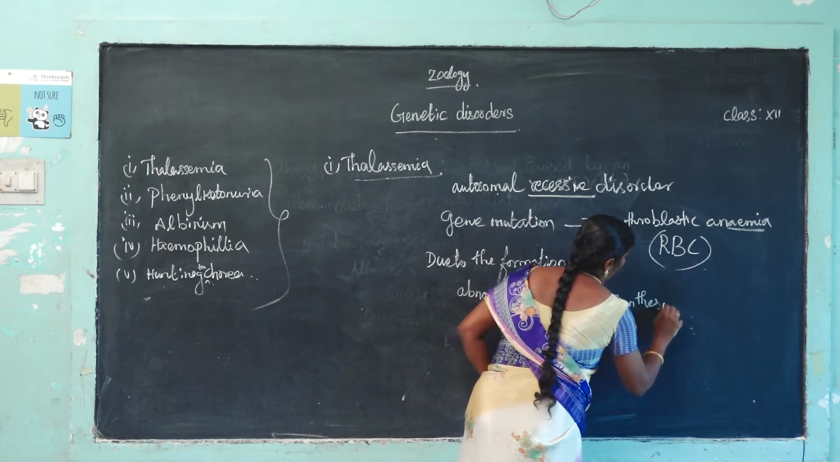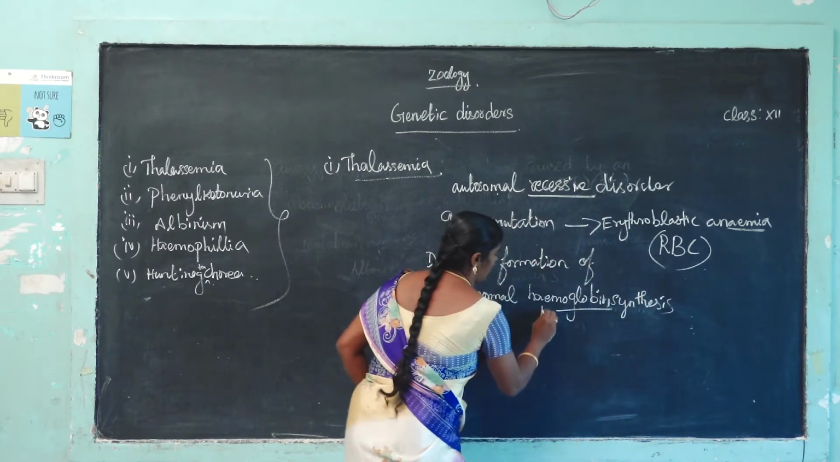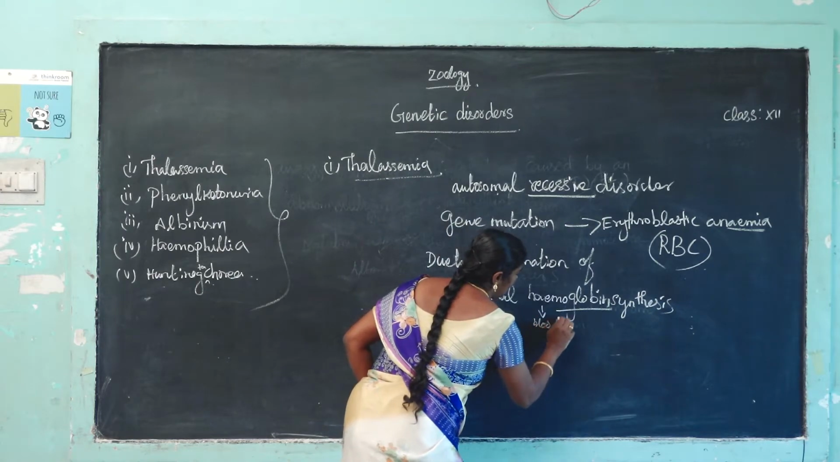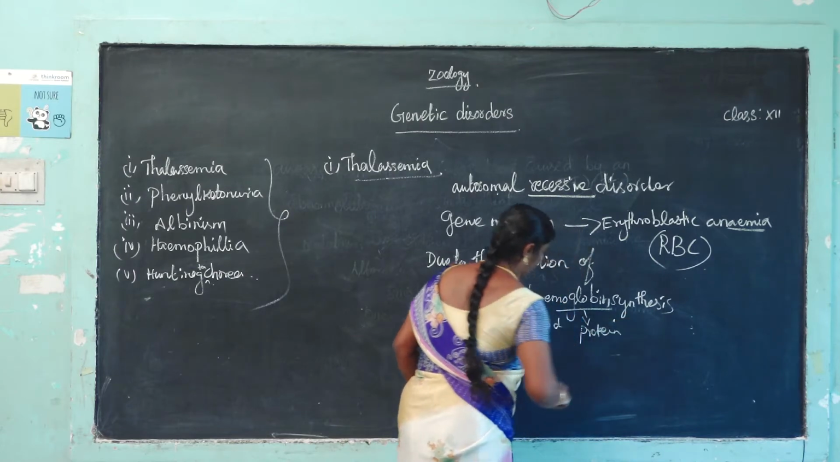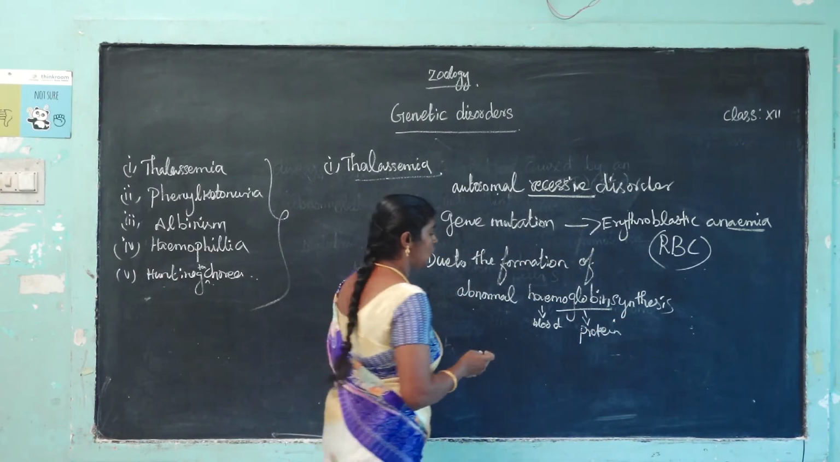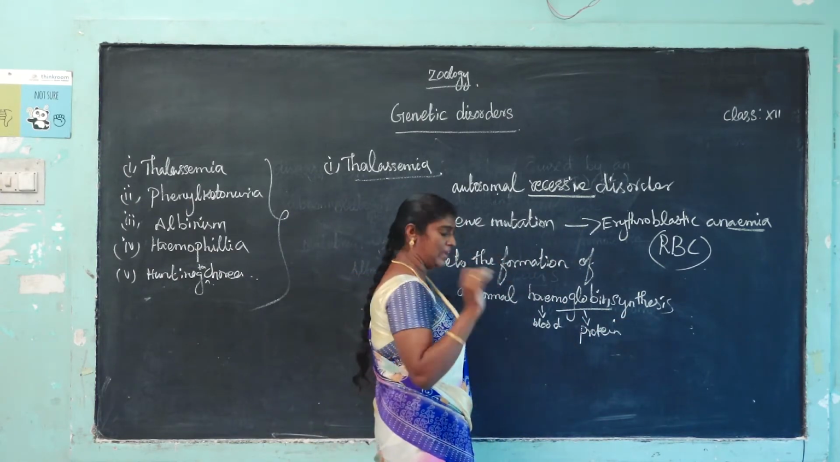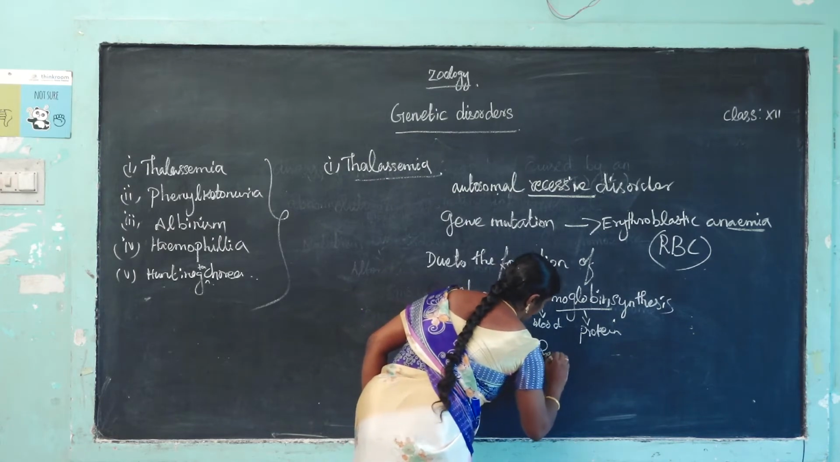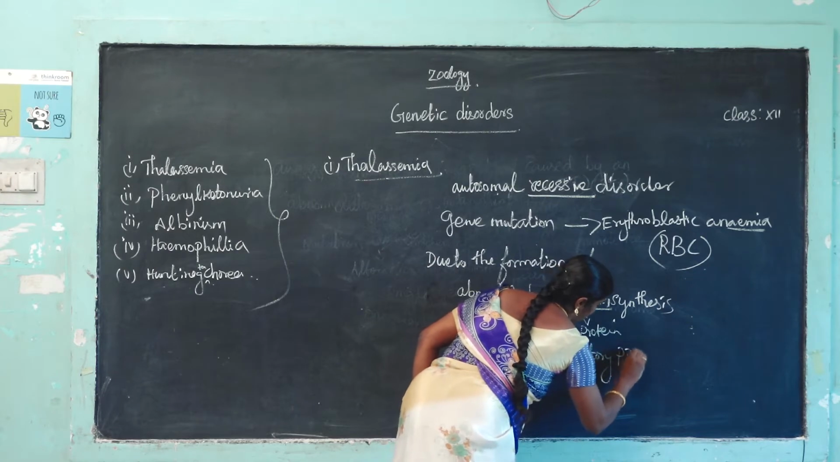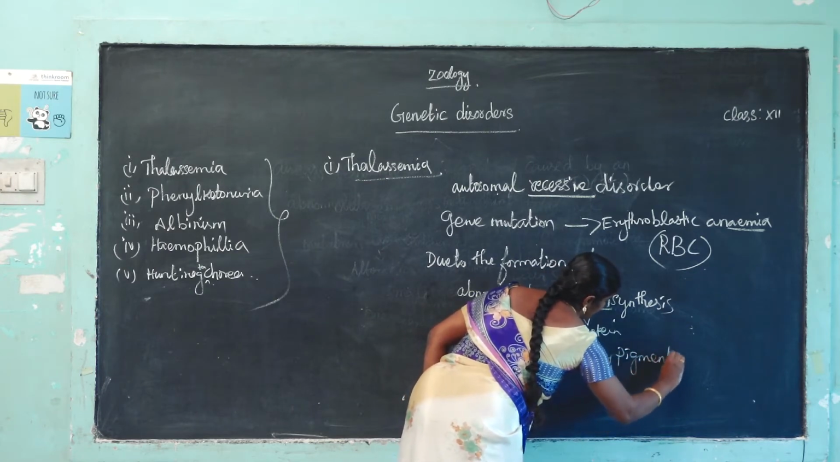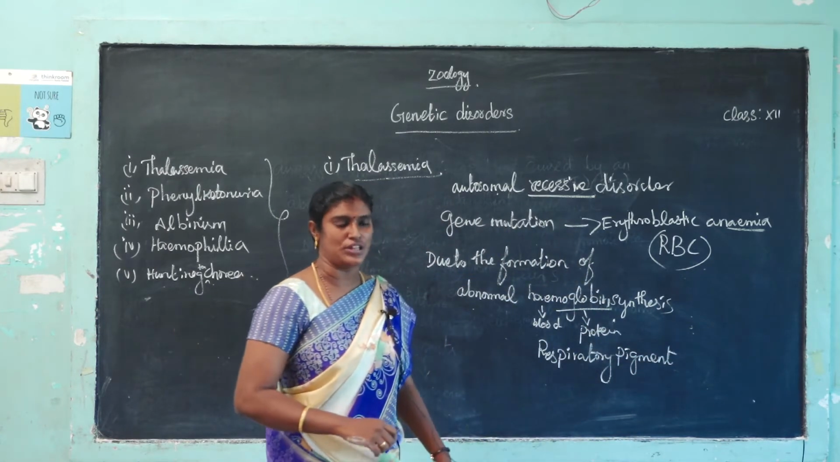What is hemoglobin? Hemoglobin is a protein. Hemo means blood. Globin means protein. So hemoglobin is a protein. It is a respiratory pigment. It gives red color to the blood. It is a respiratory pigment. It gives red color to the cell.